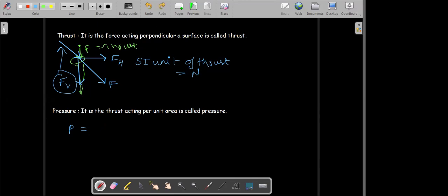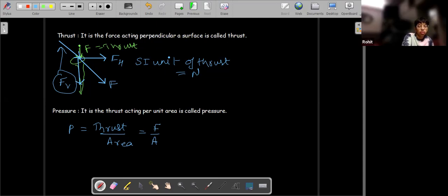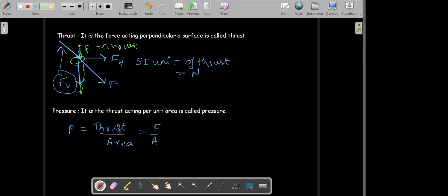So we write it as thrust per unit area. We can also write it as the perpendicular force per unit area. The perpendicular force acting per unit area is called pressure.